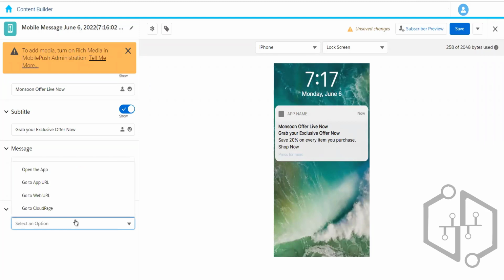And then we can decide the open behavior. That's whenever they click on the push notification, whether we want to redirect them to the application or maybe to any other app URL, web URL, or the cloud page. We will discuss the cloud page in an upcoming session.